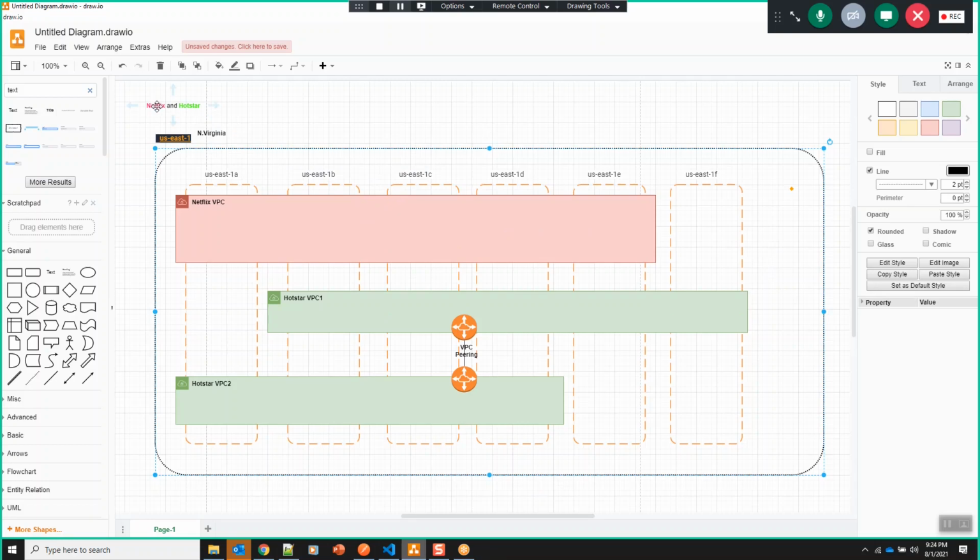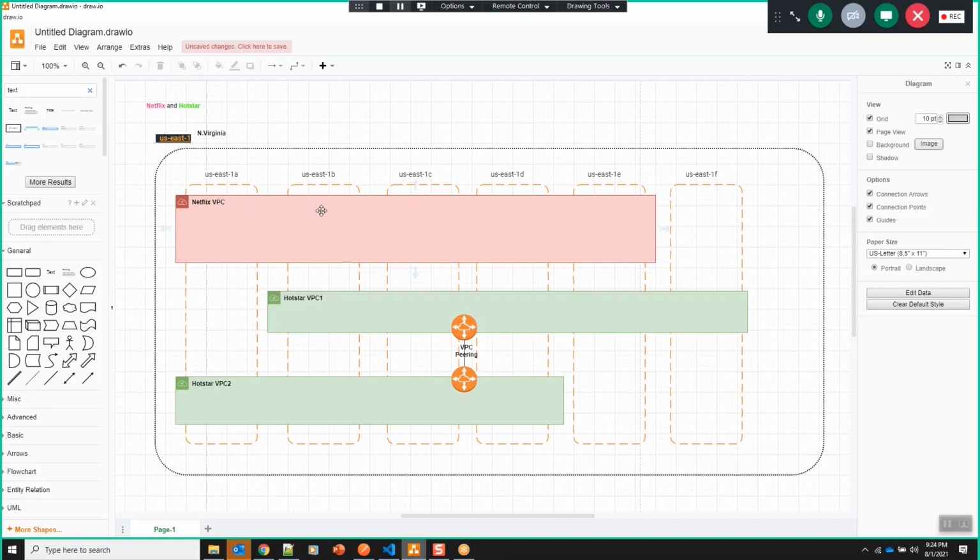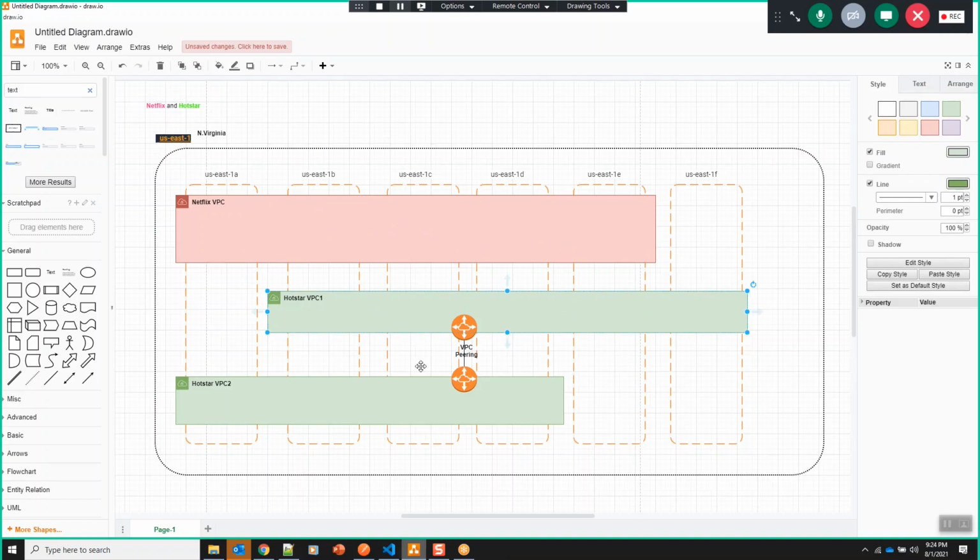Netflix represented in pink color and Hotstar represented in green color. Netflix has a VPC spanning across 5 availability zones, and Hotstar has one VPC spanning across 5 availability zones, from 1B to 1F, and there is one more VPC spanning across 4 availability zones from 1A to 1D.